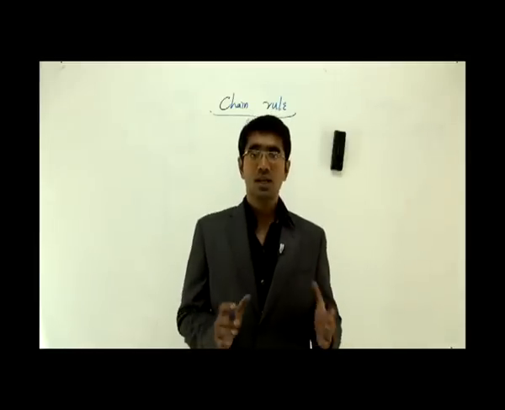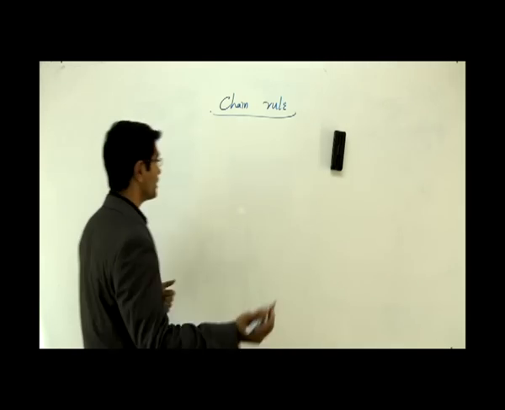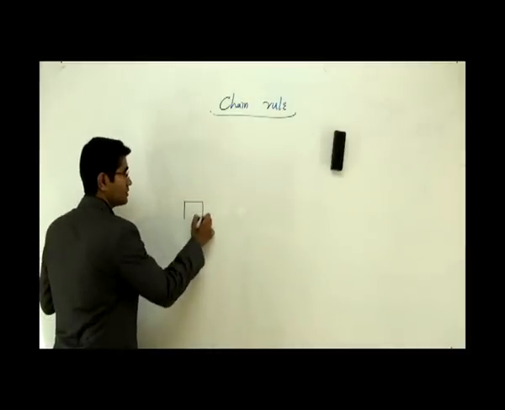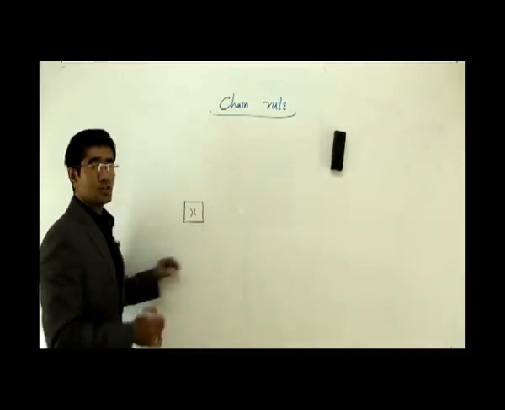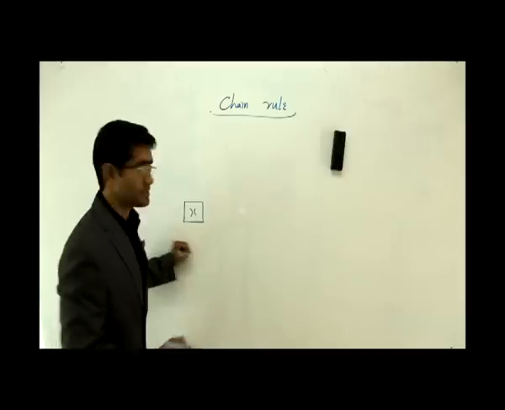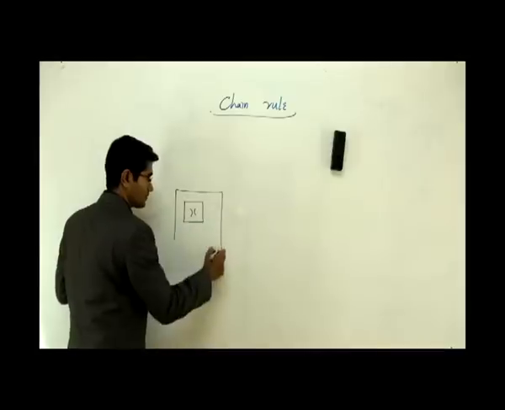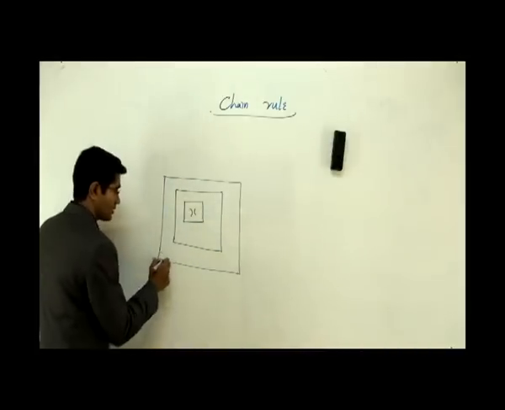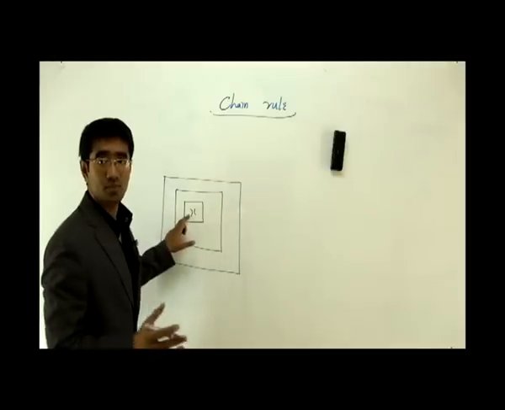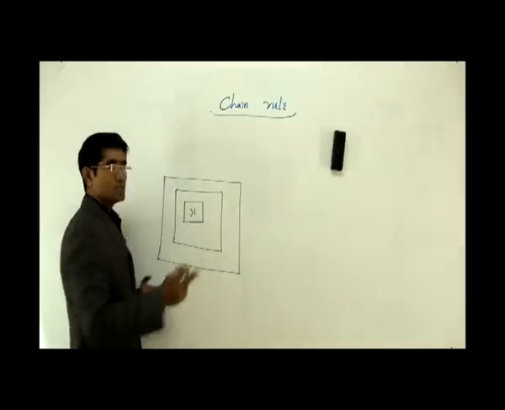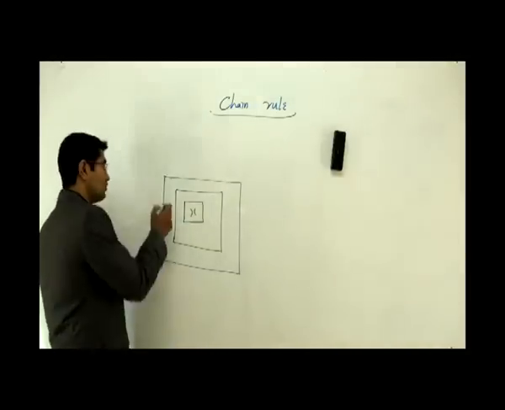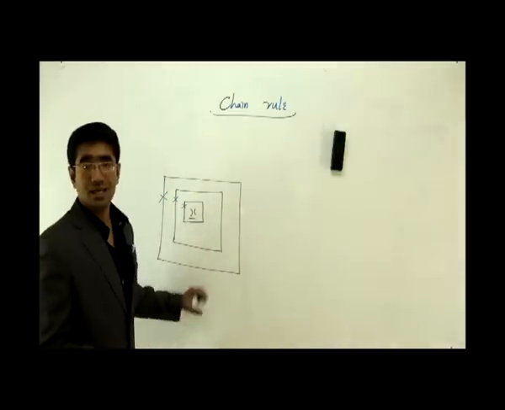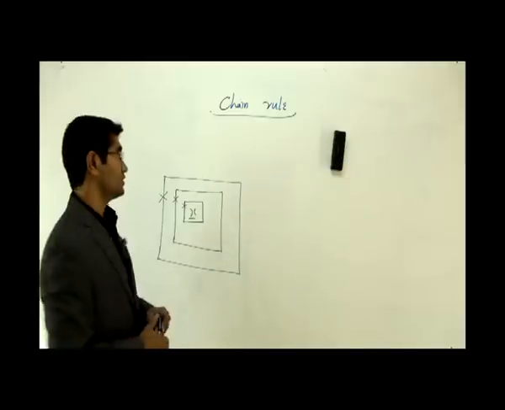Since it is confusing, let me connect it to a simple story. Again, we'll play a game. The game is different now. We've got to find the princess. Let's say the princess is x, and these are the walls. Let's say this is a fort, there's a princess, and you're the prince trying to save her. What is the first thing you have to do in the game? You first break the outer wall, then the next wall and the next wall, and finally you reach the princess. Let me connect this to a problem of chain rule.